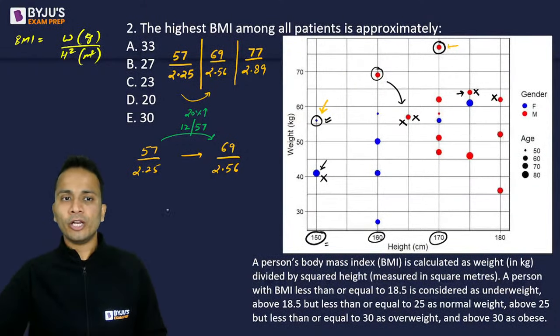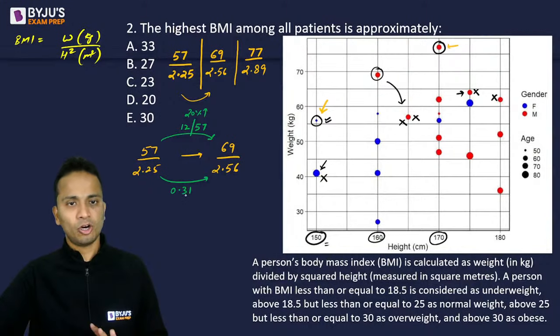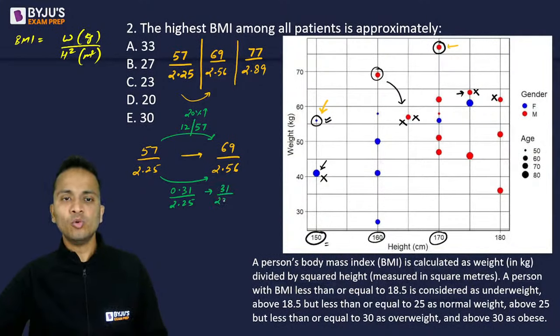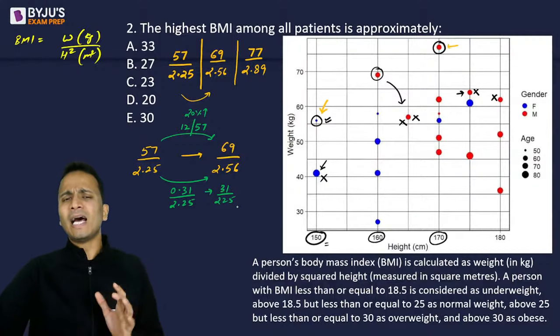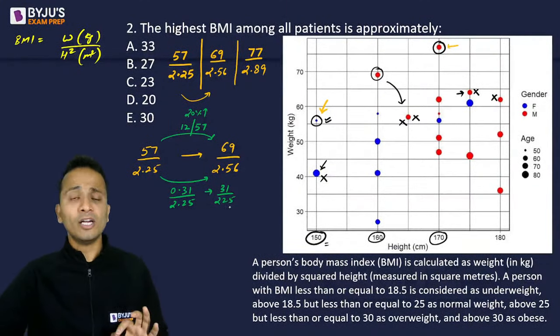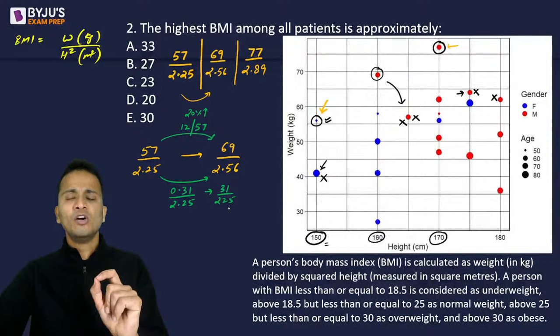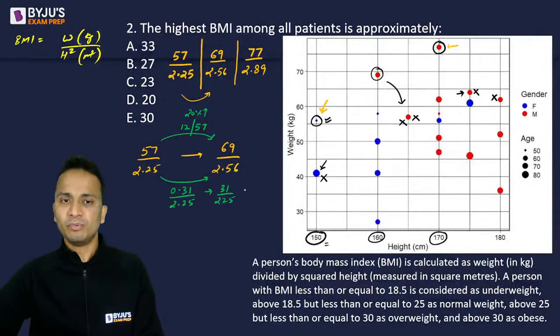Let's come to the denominator. In the denominator, there is a change of 0.31, all right, over the initial value of 2.25. Or I can say that there is a change of 31 over 225. Now, 31 as a percentage of 225 will be less than 15%.